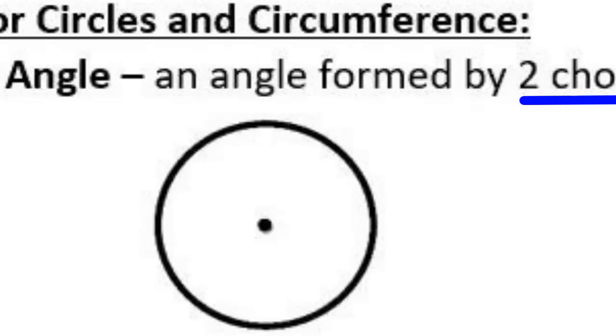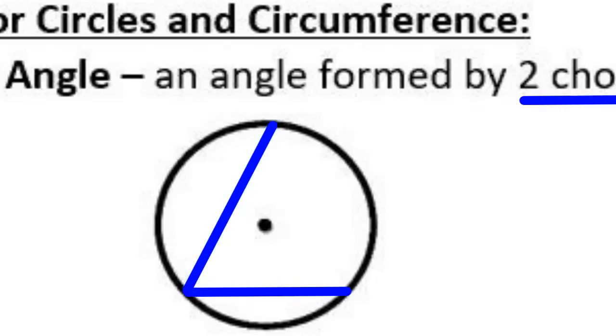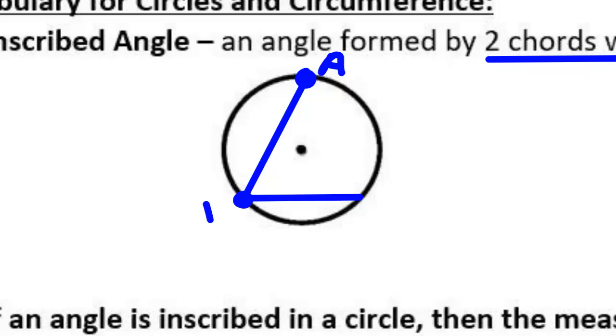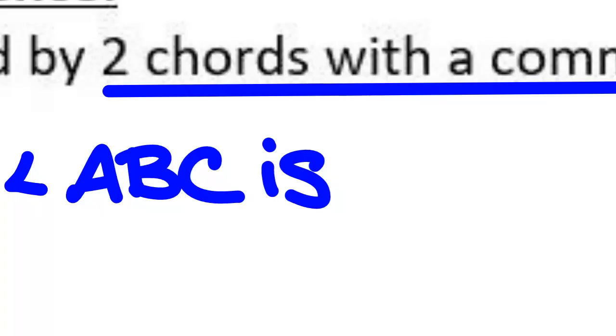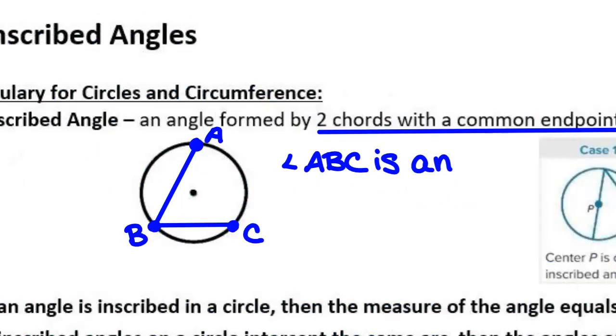So an example of an inscribed angle would be something like this. Call this A, B, and C. Angle ABC is an inscribed angle.